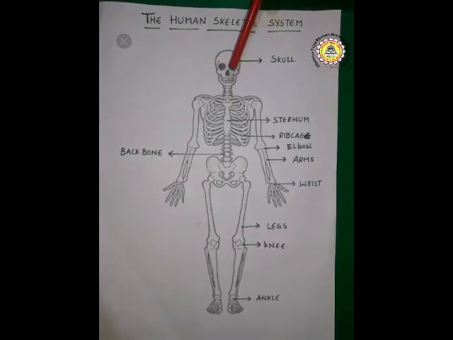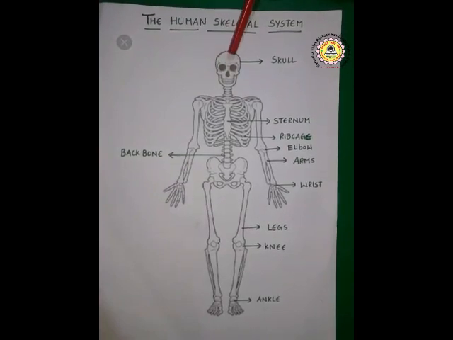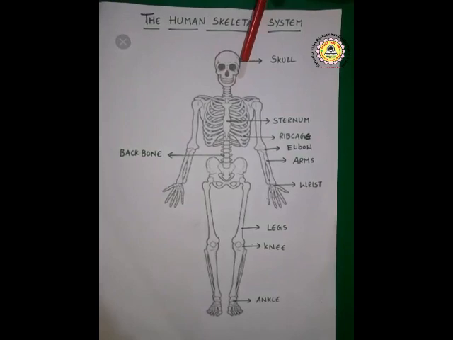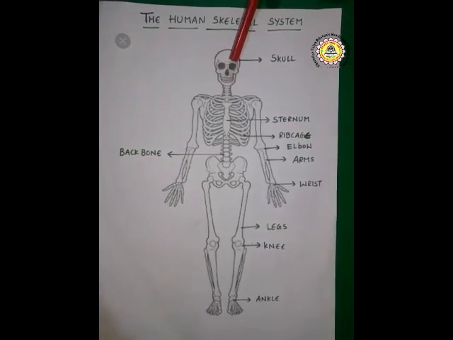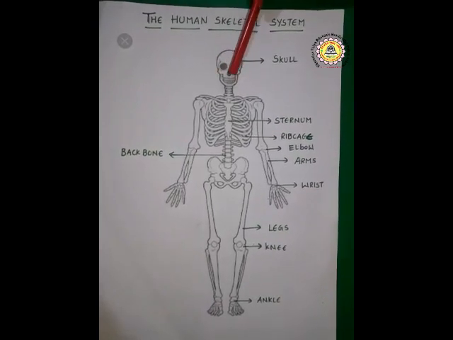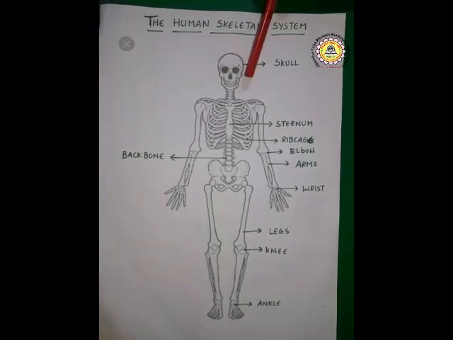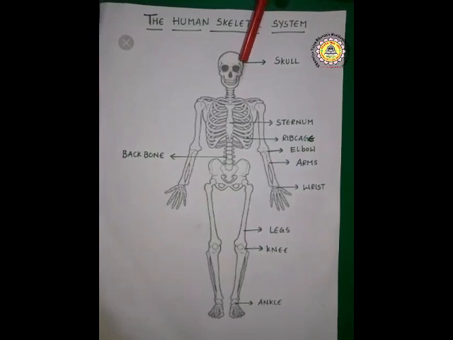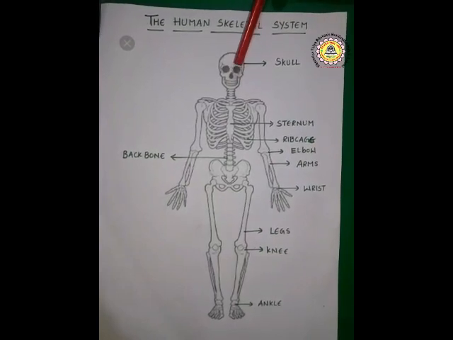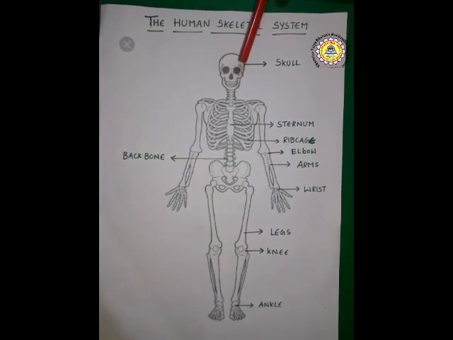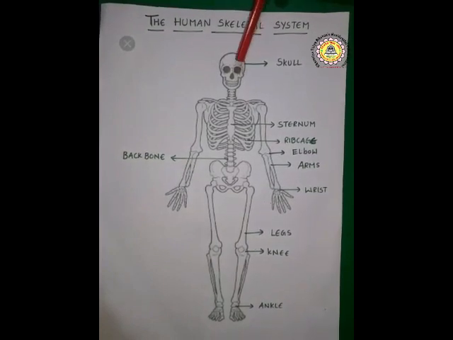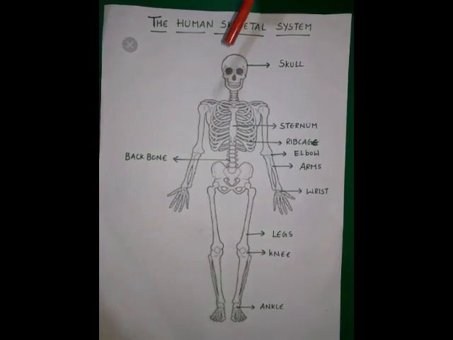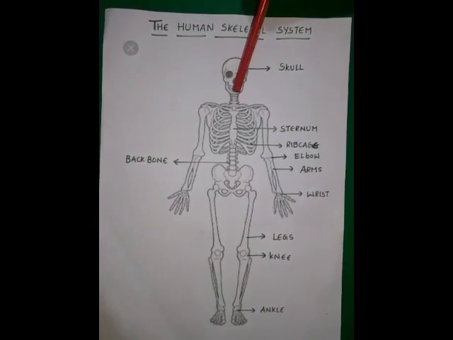And the remaining 14 bones out of 22, 8 in the upper part and 14 in the face, are the facial bones. These are together called the mandible. The bones present in the lower surface, that is in the facial region, in the lower part of the skull. The bones of the skull are the hardest of all the bones in our body. All the bones of our skull are fixed.